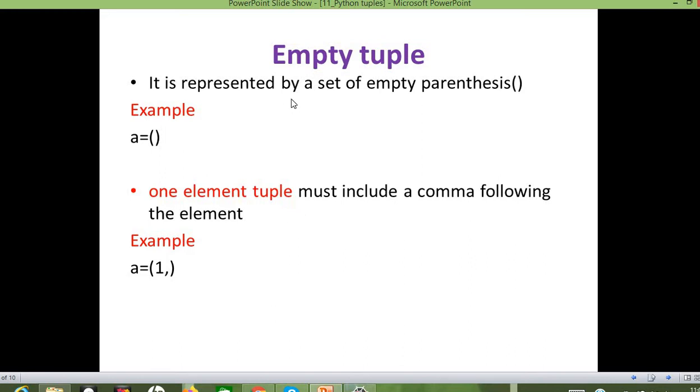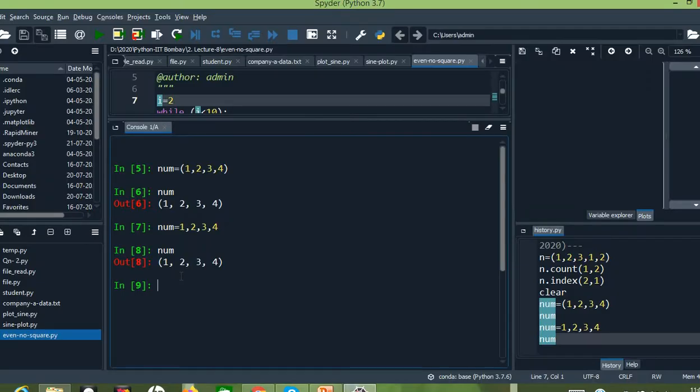Another thing we need to discuss is the single element tuple. We have discussed the empty tuple, which is empty. Next, we need to go for the single element tuple. Whenever we have only one element inside a tuple, we need to represent it like this: A equals 1 comma. Following that element, we need to give a comma. Then only it will be counted as a tuple. Otherwise, if I simply give A equals 1 within round brackets, it will be counted as assigning a value to a variable. Let us see it in Python.